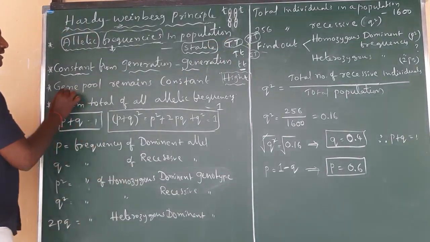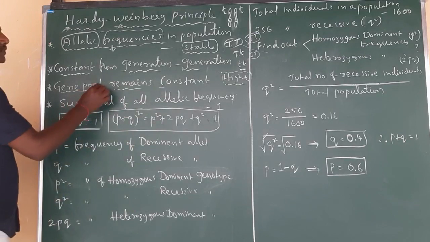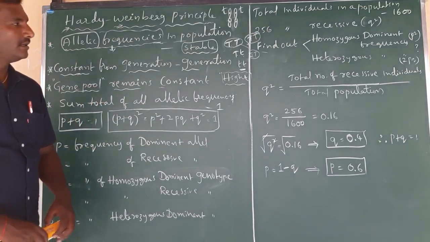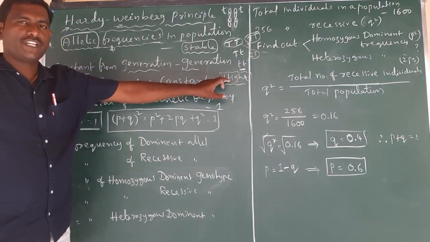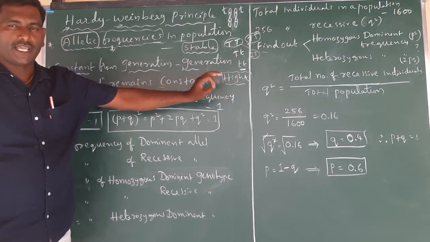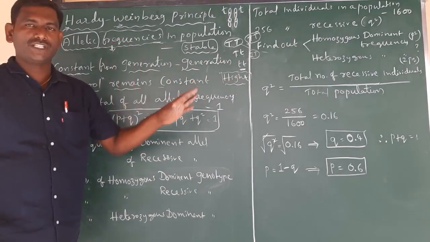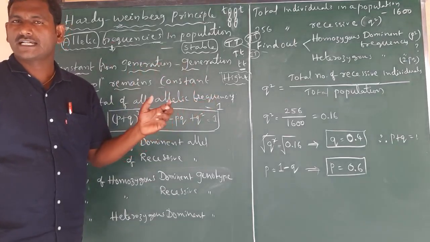Next, the gene pool remains constant. Gene pool means the total number of genes and their alleles. Here we are talking about only the height character, but there are many characters in our body, like color and everything. For each and every character, one gene is responsible, and the alternate forms of the genes are called alleles.